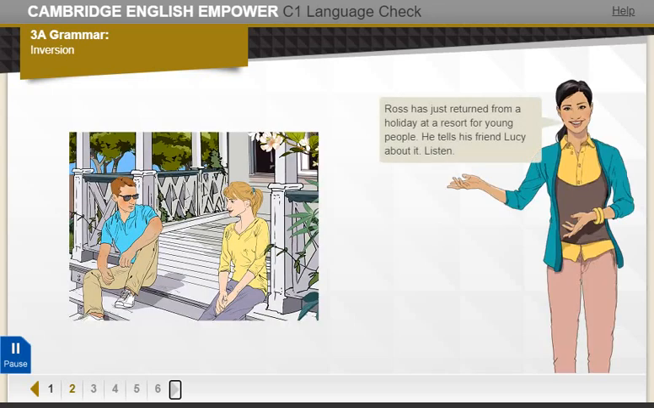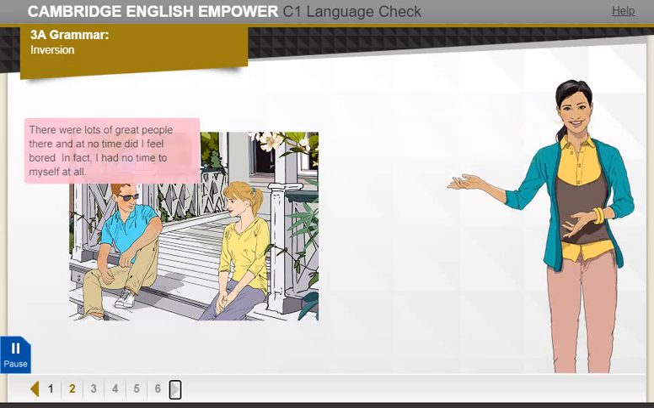Ross has just returned from a holiday at a resort for young people. He tells his friend Lucy about it. Listen. There were lots of great people there, and at no time did I feel bored. In fact, I had no time to myself at all. It sounds as if you had the time of your life.